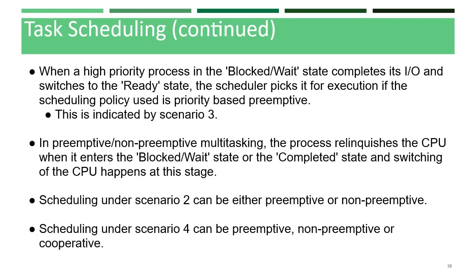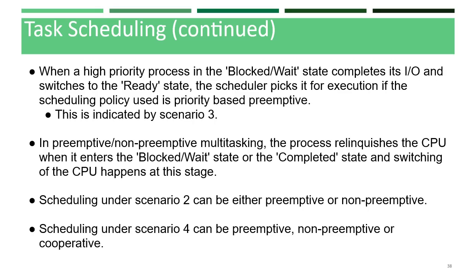In scenario 3, from the block or wait state, the process switches to ready state. This depends on priority. When a process executing on a priority basis goes to wait or block state, then after completion of its IO it is switched to the ready state.